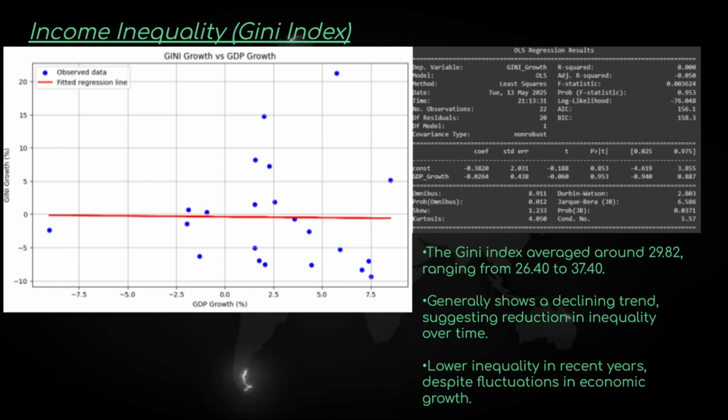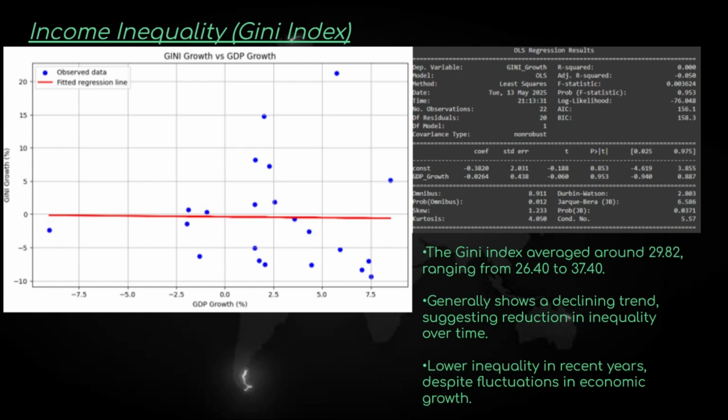But let's dig deeper. This average hides important disparities. Like we spoke about before, rural areas, especially in southern regions like Osh and Batken, face higher poverty and lower access to public services, whereas urban areas, particularly Bishkek, benefit from more jobs, better infrastructure, and higher incomes. So while inequality on paper appears moderate, the regional and structural inequality is far more severe than it appears. And if we look to our right, we can bring some statistical analysis into this.